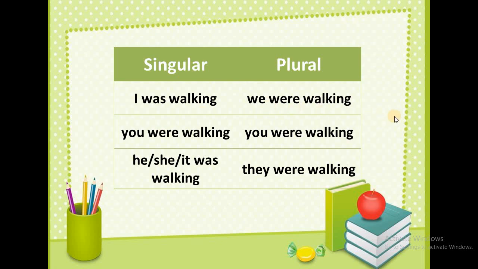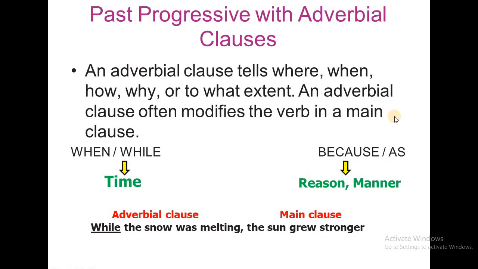Now this is in general, because our lesson is about past progressive with adverbial clauses, not just past progressive. So let's have a look here. Adverbial clauses tell us where, when, how or why the thing had happened or has happened. The adverbial clause often modifies the verb in a main clause.